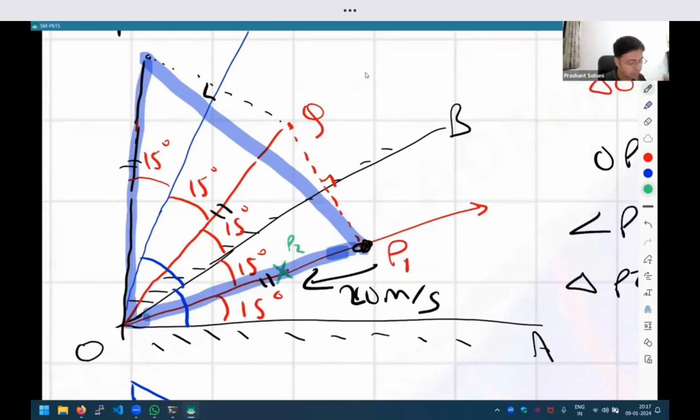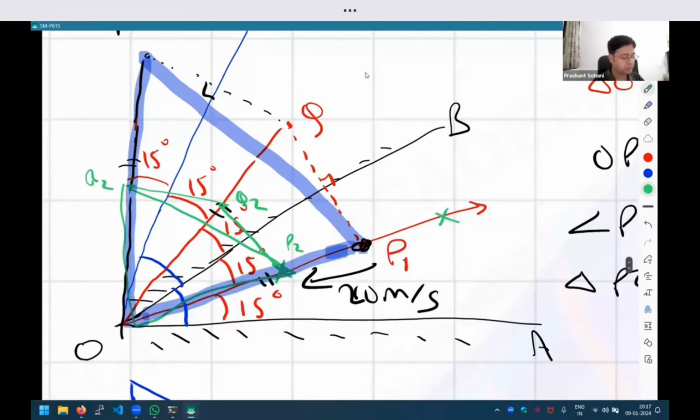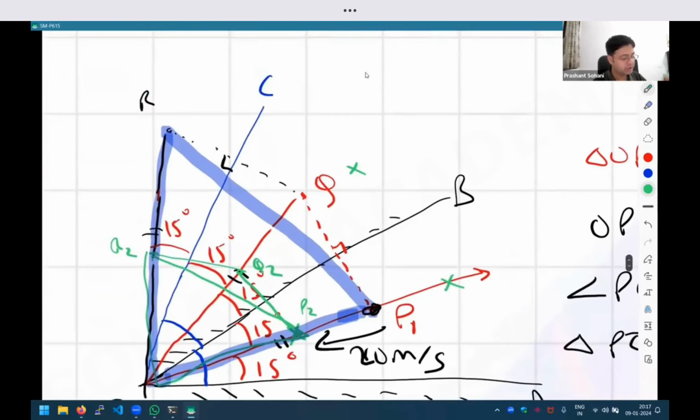Let us say somebody chooses point P2 over here and repeats the whole calculation. P2 will get reflected in Q2 over here, and Q2 will get reflected in R2 over here. Now this new triangle P2OR2, isn't that also equilateral? So you could choose any point on this line. The position of P will change, Q will change, R will change, but no matter where it is, the triangle getting formed is always equilateral, right?